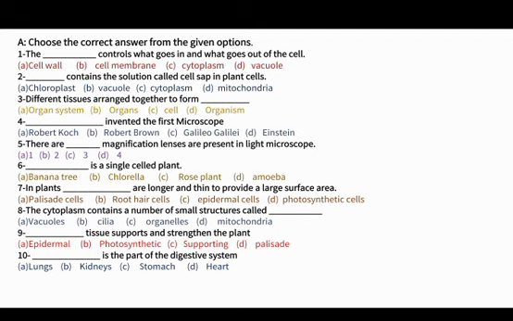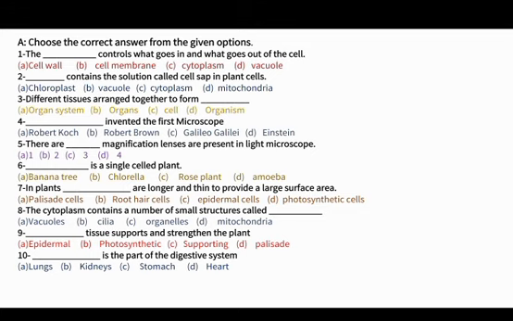Vacuoles? No. Vacuoles are very large in size if we talk about plant cell. Mitochondria. Yes, we can say that mitochondria, but they asked for the cytoplasm contains a number of small structures. So the number of small structures are basically categorized as organelles. They are all called organelles. So the correct answer is option number C, organelles.